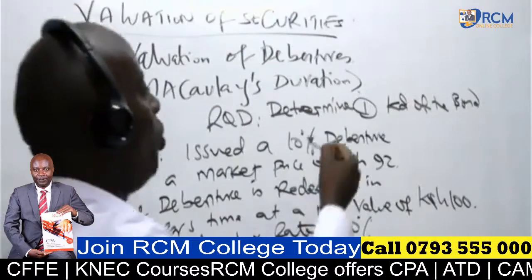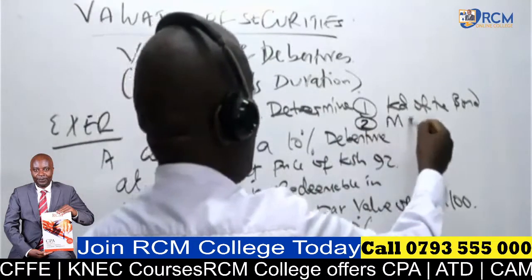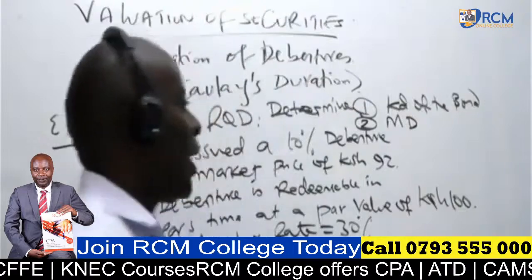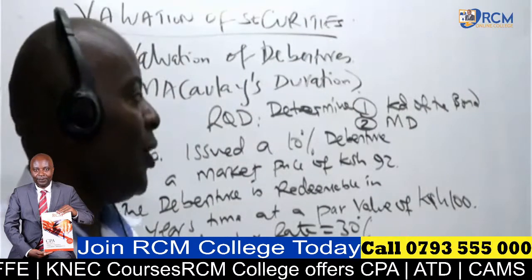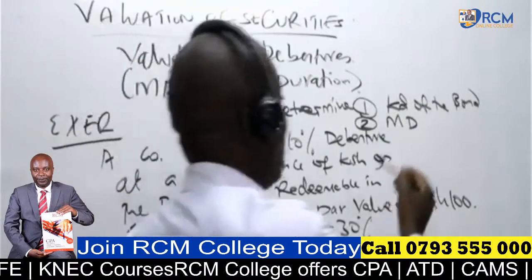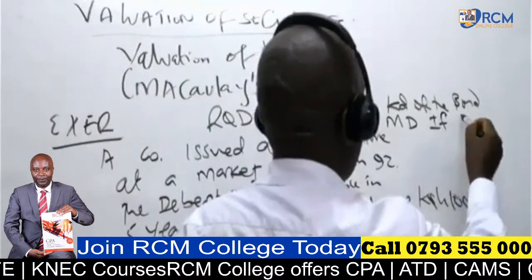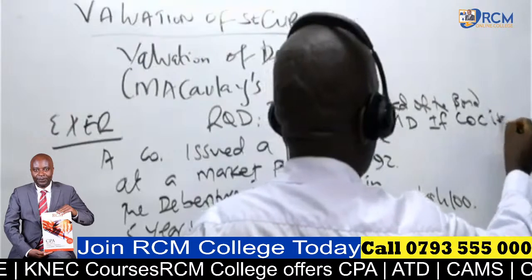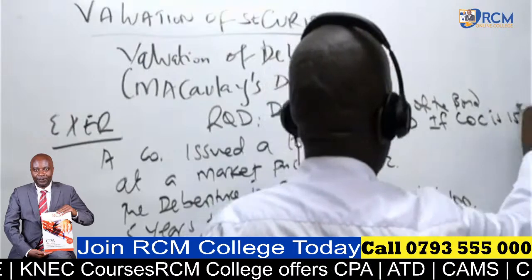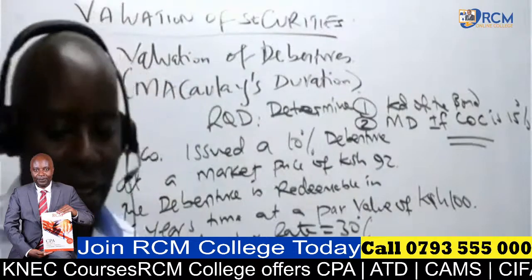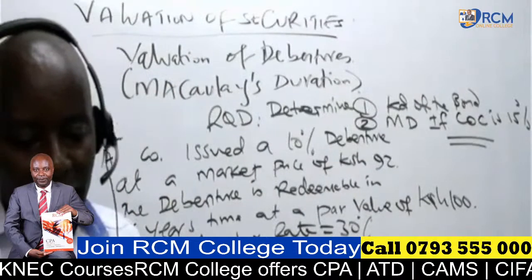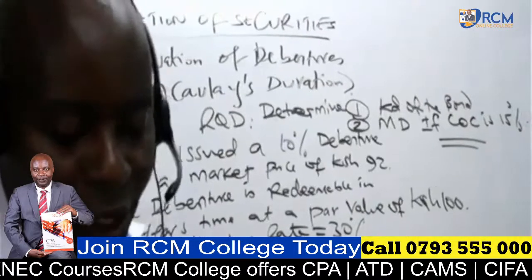And then number two, we get the MD, where MD is Macaulay's duration, if the cost of capital is 15%.